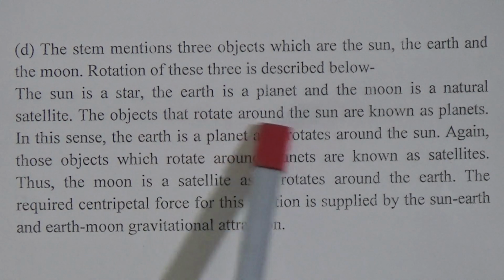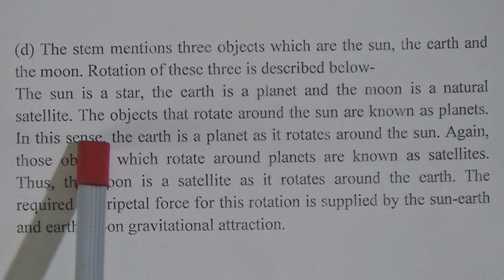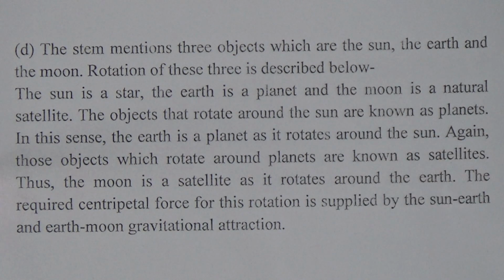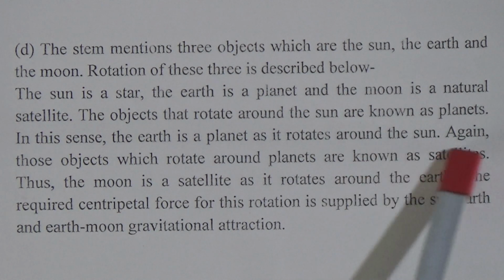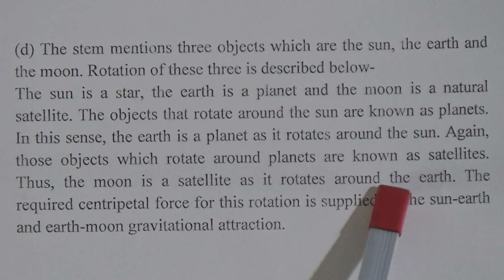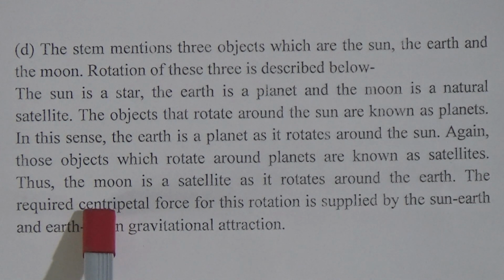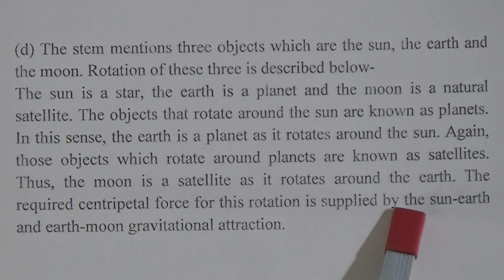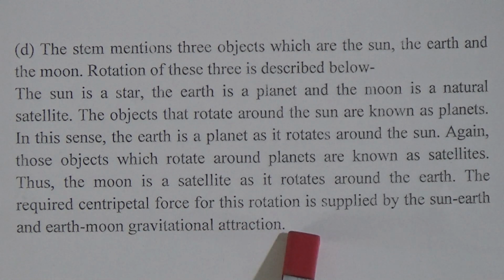The objects that rotate around the sun are known as planets. In this sense, the earth is a planet as it rotates around the sun. Again, those objects which rotate around the planet are known as satellites. Thus, the moon is a satellite as it rotates around the earth. The required centripetal force for this rotation is supplied by the sun, earth and the earth-moon gravitational attraction.